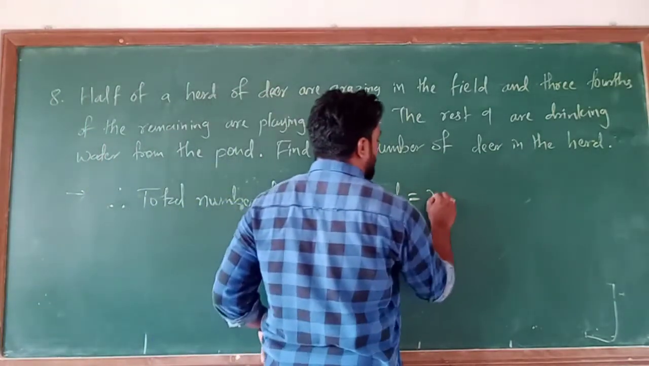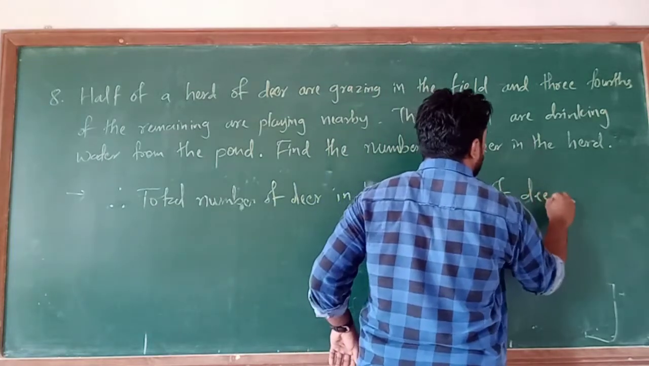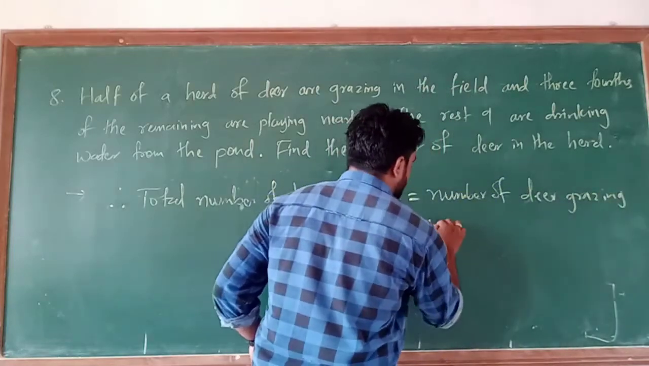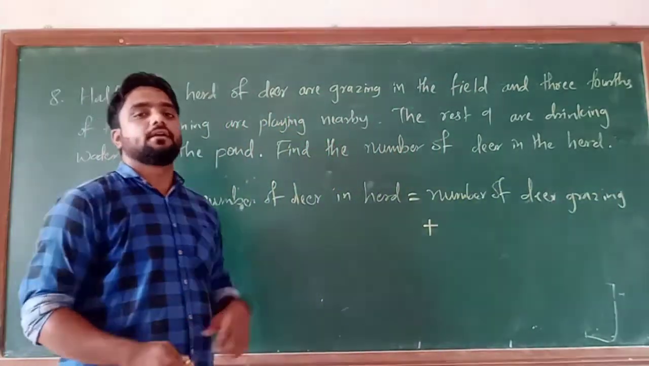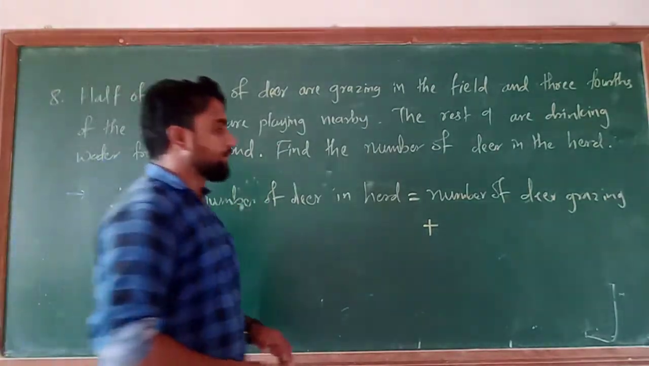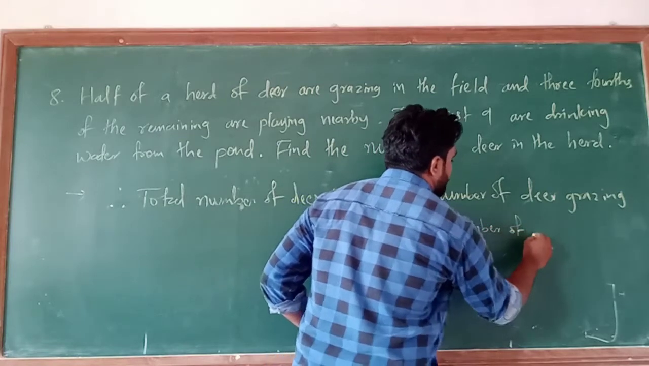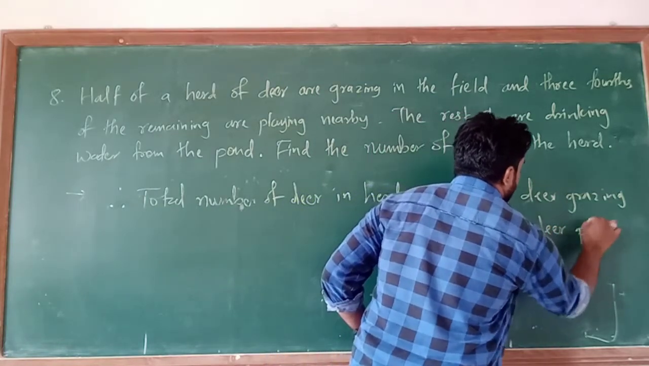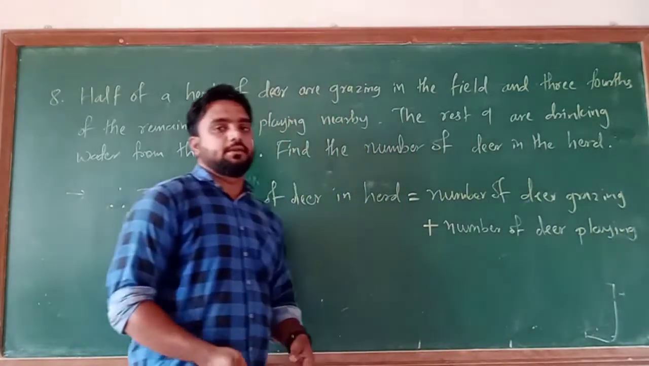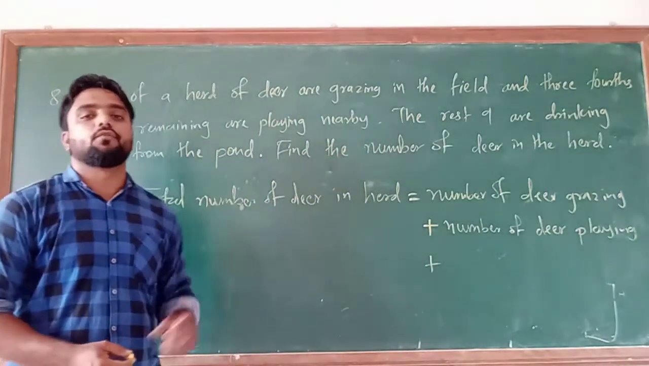So number of deer grazing plus, after that some of the deer are playing nearby. So number of deer playing, and the remaining, okay, that is the last one, they are drinking water from the pond.